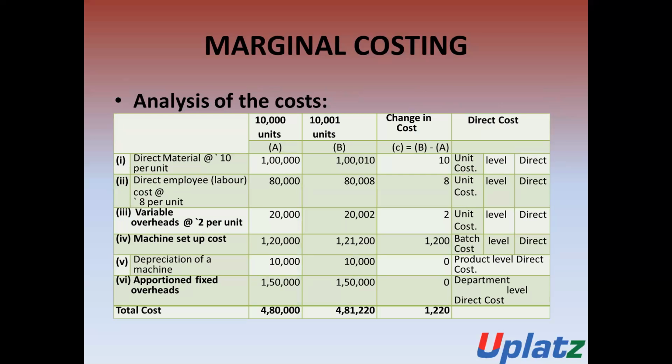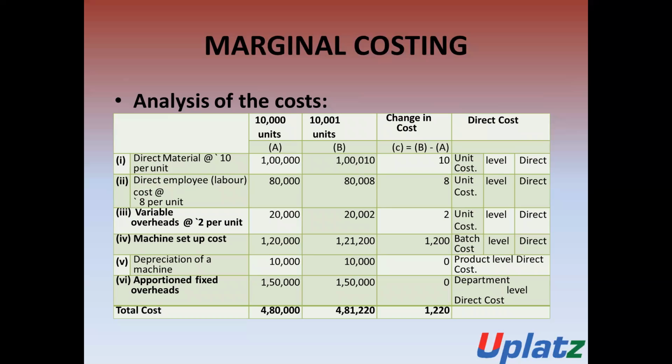Now we will analyze the total cost and calculate the marginal cost, or direct cost. Direct material is 10 rupees per unit. For 10,000 units it will be 1 lakh, and for 10,001 units it will be 1 lakh 10 rupees, so the change in cost is 10 rupees only.